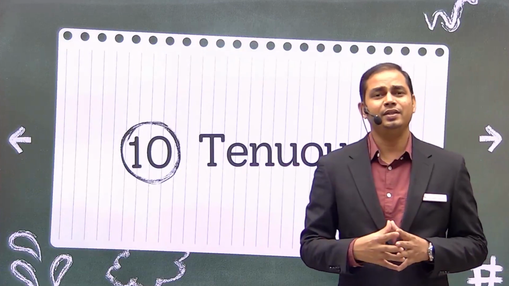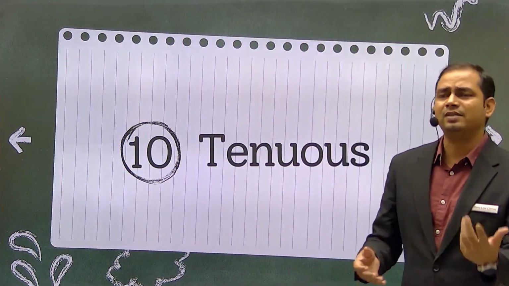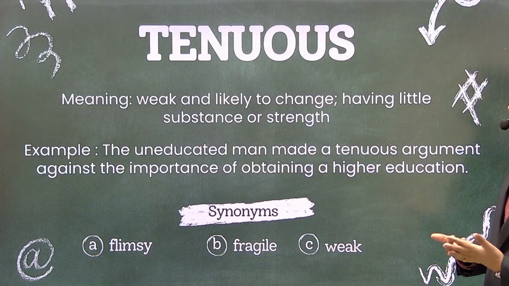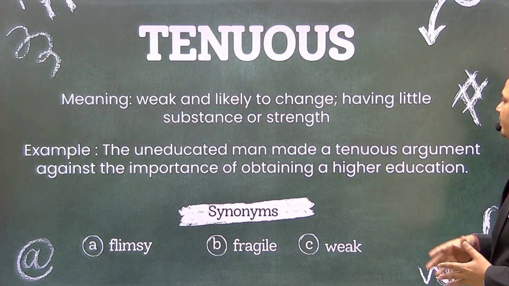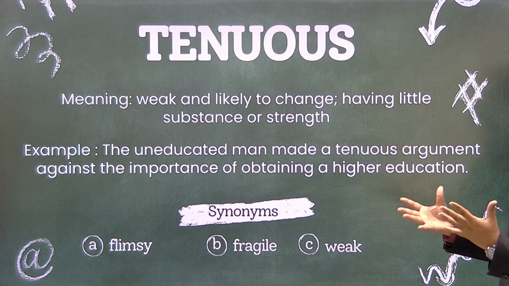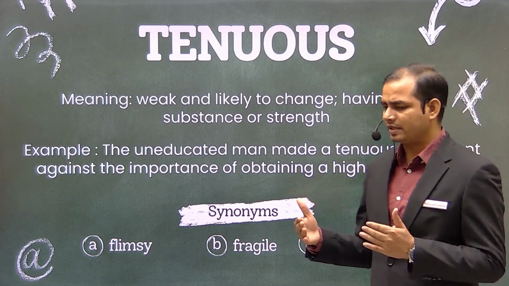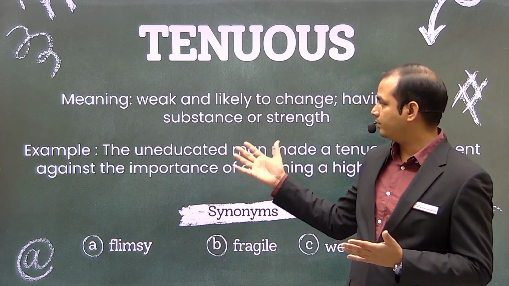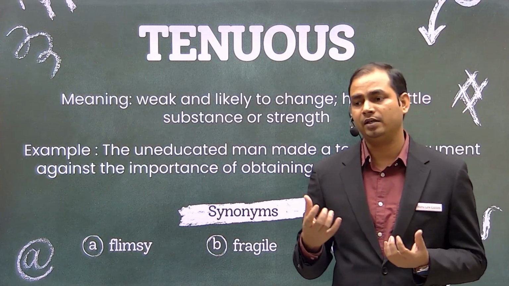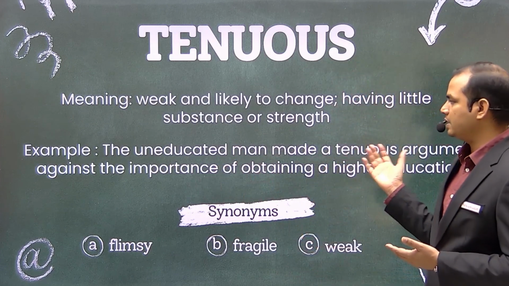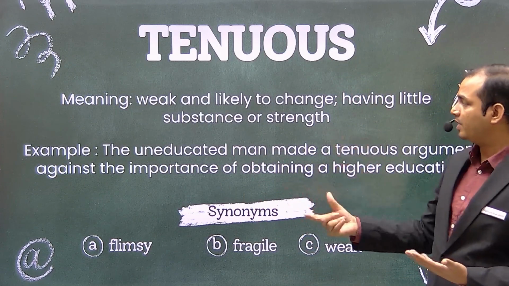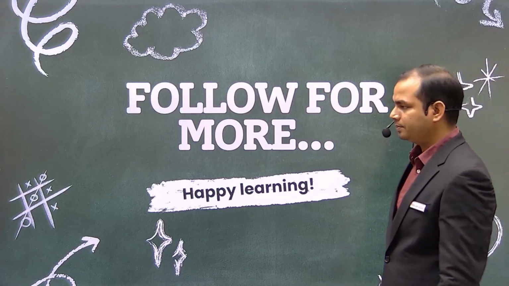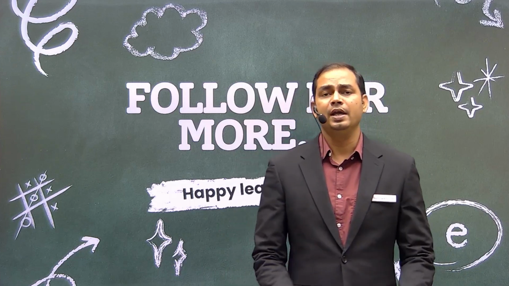The last word in the list is tenuous. Tenuous means something that is flimsy, जो बहुत ही weak हो, कमजोर हो. So weak and likely to change, having little substance or strength. The uneducated man made a tenuous argument against the importance of obtaining a higher education. So जाहिर सी बात है, education is a necessary thing for everybody. So here जो man है, that is uneducated, and that's why he doesn't know a lot about the things that he is going to speak. That is why his statement made him tenuous, right? So flimsy, fragile and weak, these are the words that are synonyms to the word tenuous.